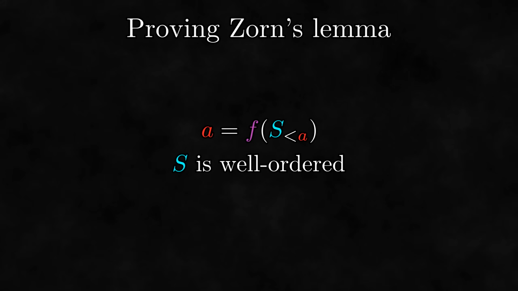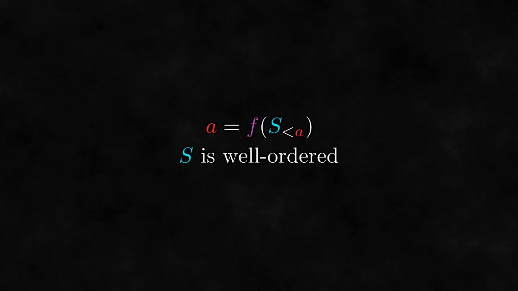But wait, aren't we still invoking doing something infinitely in this argument? Well, here's where we can finally work around this issue. Let's completely start the proof over and forget about the infinite sequence, rigorously speaking. Instead, let's focus purely on the set satisfying these two conditions. We will say that a set is conforming if it satisfies these two conditions. While we are talking about these conforming sets to be able to bypass the infinite sequence, it's important to keep in mind that conceptually, these conforming sets still represent the infinite sequence.